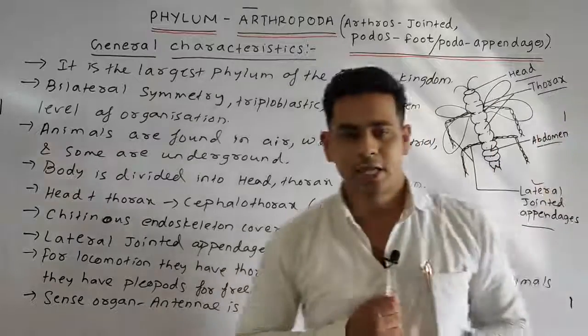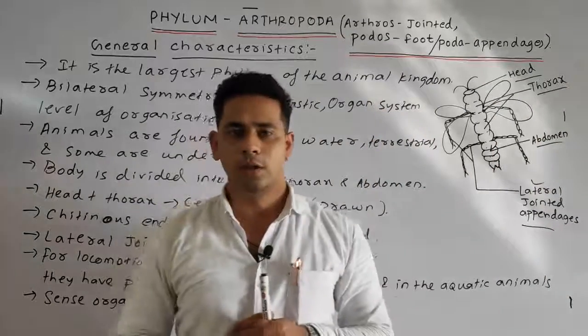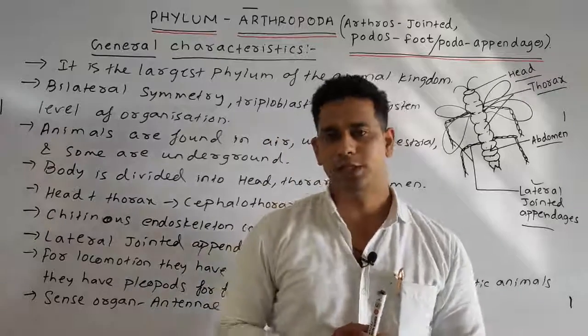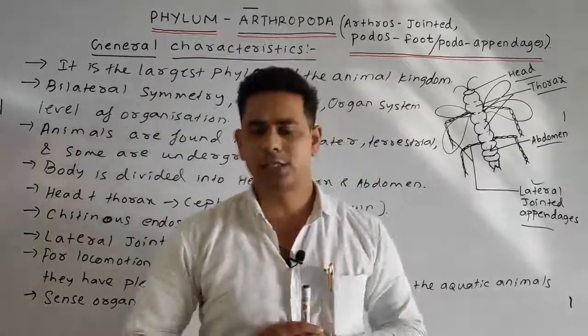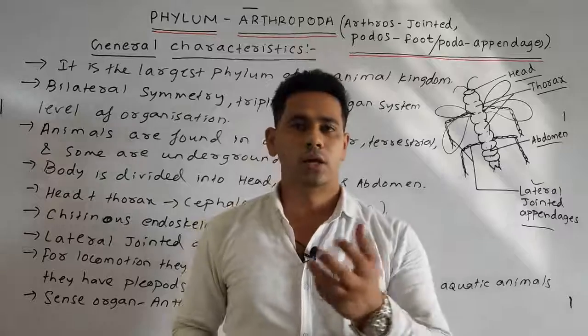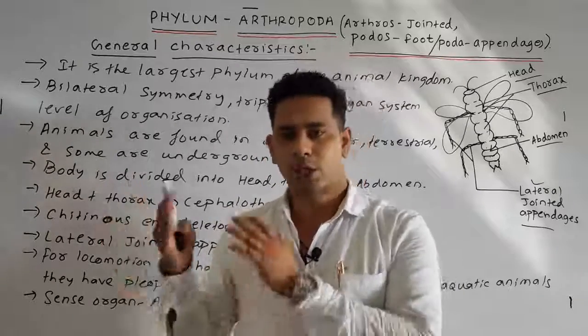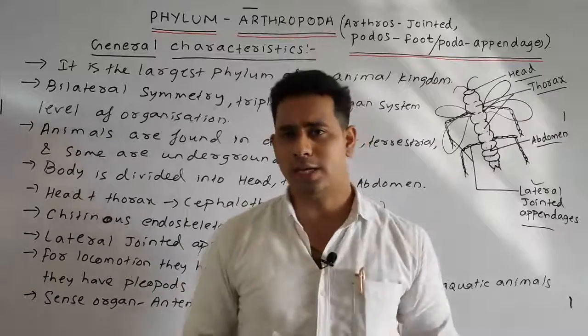Next point, students, for respiration, generally respiration takes place through the gills, the buccal, the trachea, and also some respire through the general body surface.